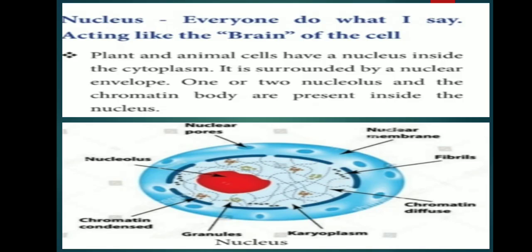Now move on. Nucleus. The nucleus is believed to be the most important component of a living cell. It is located in the center of the cell and is usually spherical in shape. You can stain the nucleus and see it clearly by using a microscope. The nucleus is separated from the cytoplasm by a membrane known as the nuclear membrane. This membrane is also porous and allows the movement of material between the cytoplasm and the inside of the nucleus.